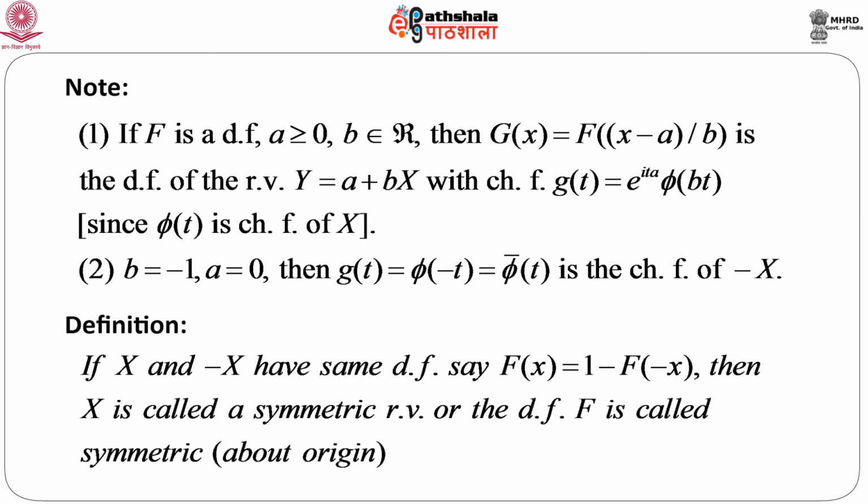So, from here we can get a definition: if x and minus x have the same distribution function, that means capital F of x equals 1 minus capital F of minus x, then we call x a symmetric random variable, or the distribution function capital F is symmetric about the origin, that is about 0. This is the way we can define a symmetric random variable, and the relation between the characteristic functions of x and minus x is already given by this.